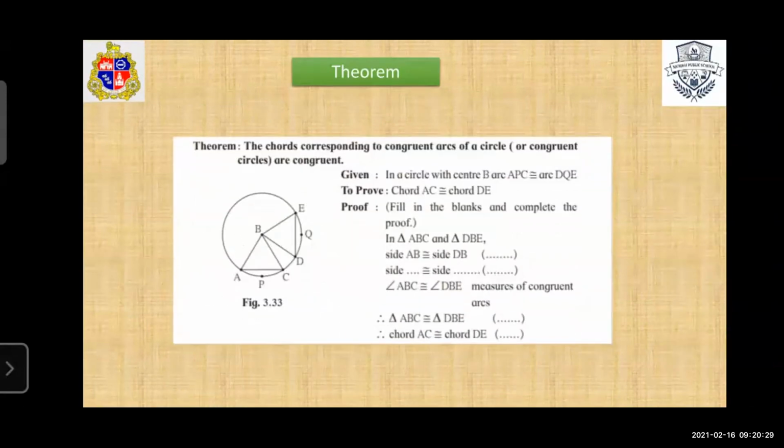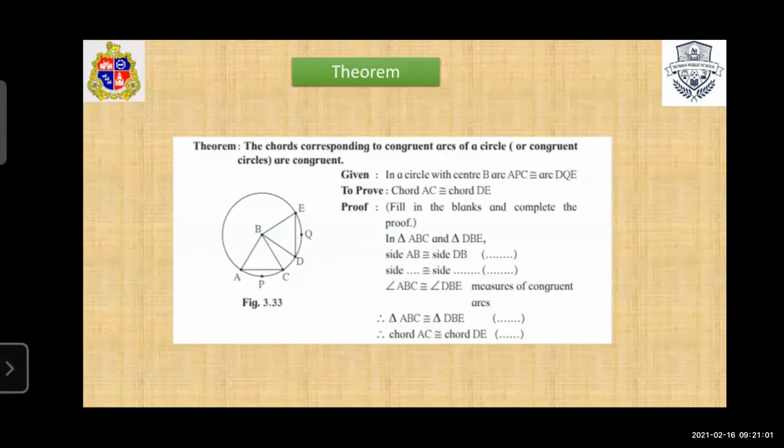Now again we see a small theorem here. The chords corresponding to congruent arcs of a circle or congruent circles are congruent. Here we consider a circle with center B, and here are the two arcs APB and DQE. We have to prove that these two chords AC and DE are congruent. So here, fill in the blanks.